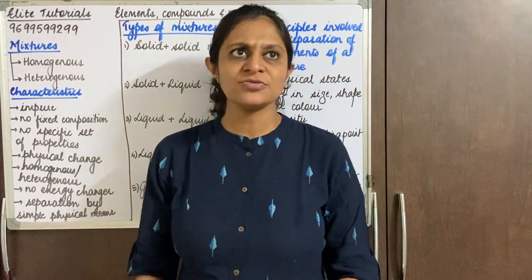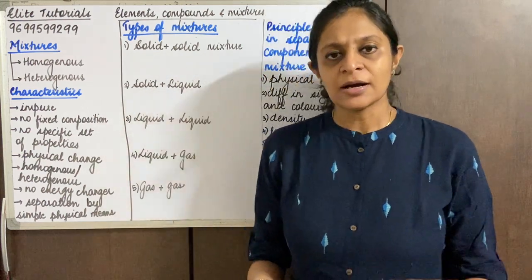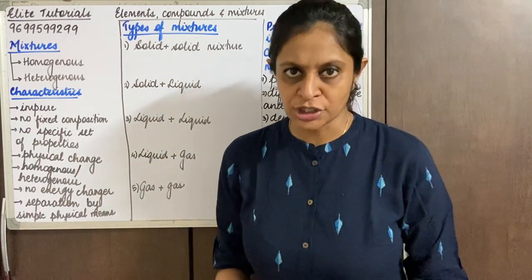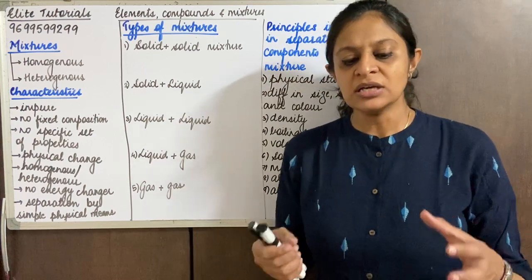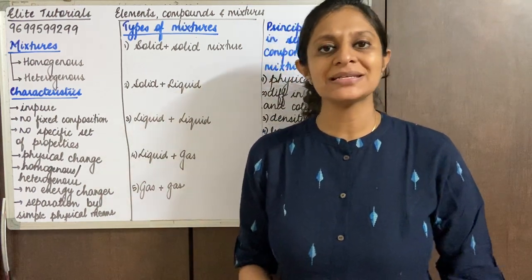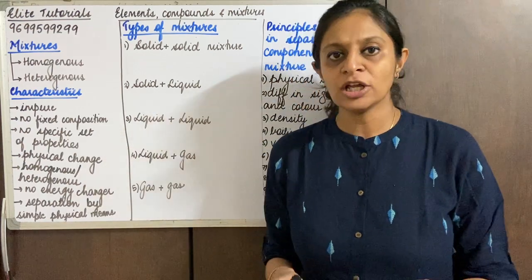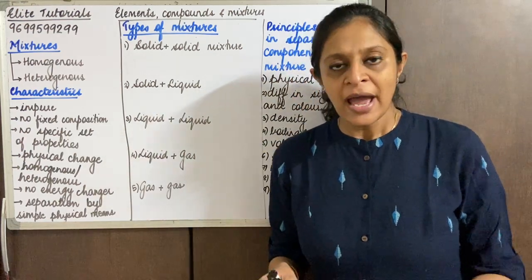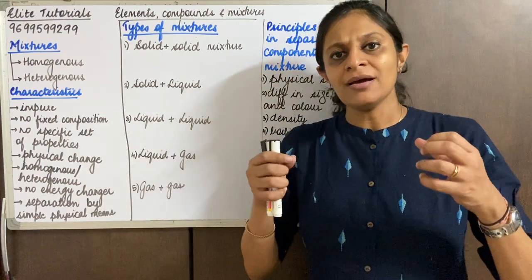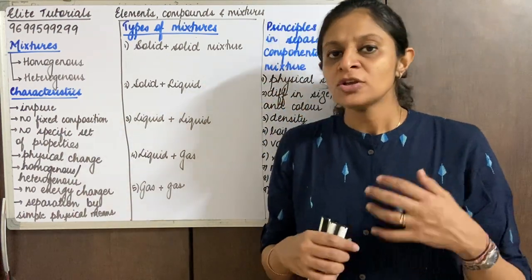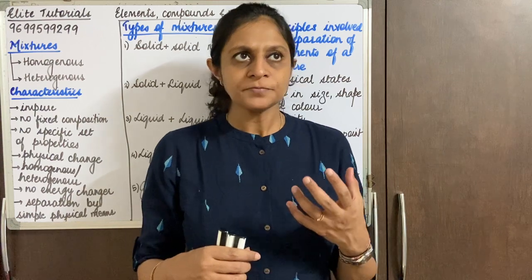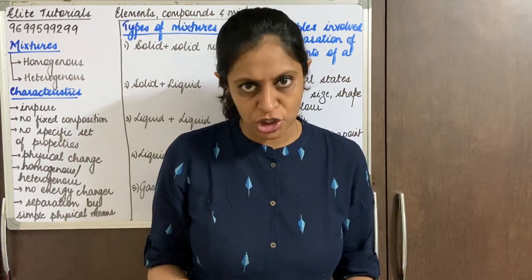Now, in compounds, as we said, the components are mixed in a fixed proportion and they undergo a chemical change. In mixtures, the constituent elements are mixed in any ratio, so they do not have a fixed ratio, and because they do not undergo a chemical change, the properties are not lost.